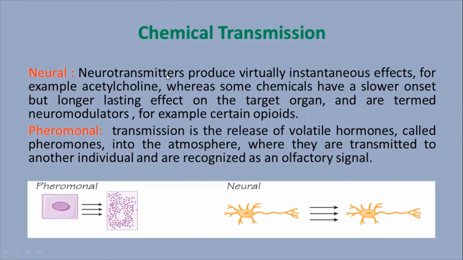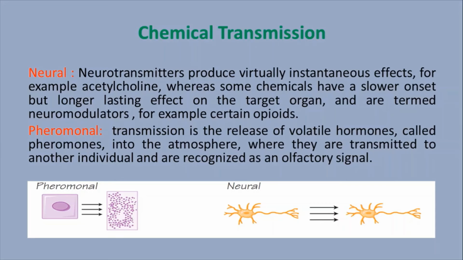Neurotransmitters are molecules that transfer information from the presynaptic neuron to the postsynaptic neuron.